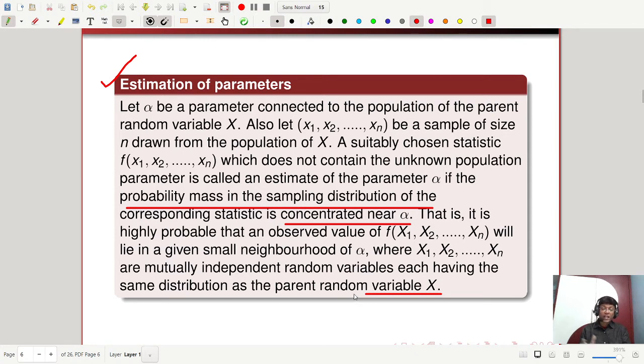So that is called the estimation of a parameter. You want to estimate the parameter alpha, and there is a high concentration of the probability mass in the sampling distribution of the corresponding statistic near alpha. So this is the estimation of a parameter. There will be some neighborhood of alpha, and the highly probable observed values lie in this interval, this neighborhood actually.